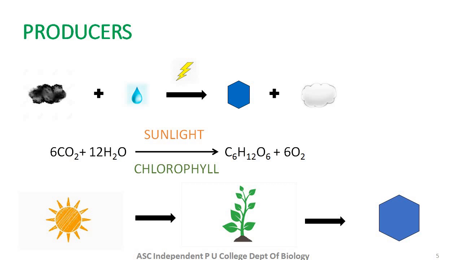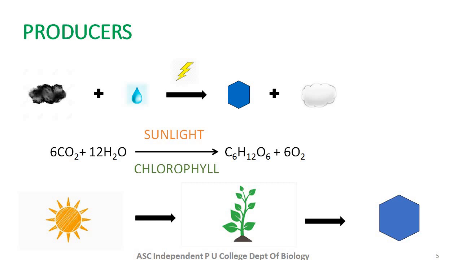Producers are generally chlorophyll-bearing organisms which produce their own food by the process of photosynthesis, in which producers absorb solar energy and convert it into chemical energy. Now students, green plants contain a specialized pigment called chlorophyll.